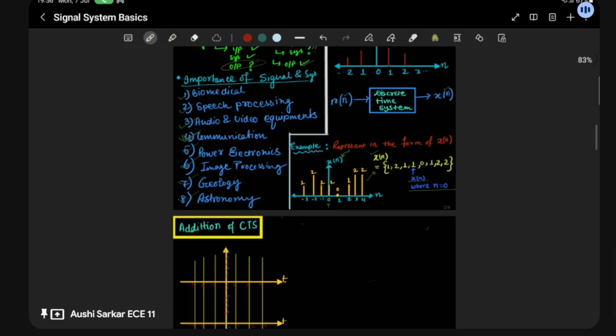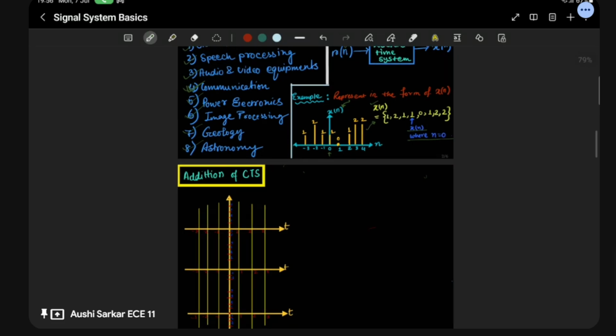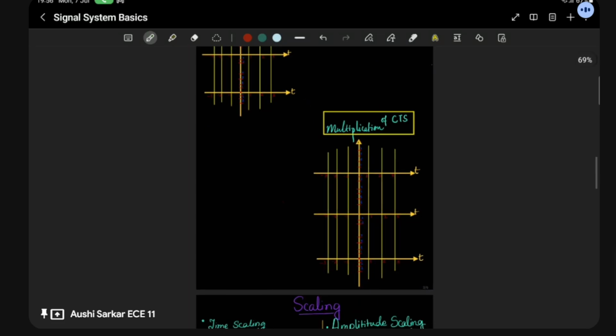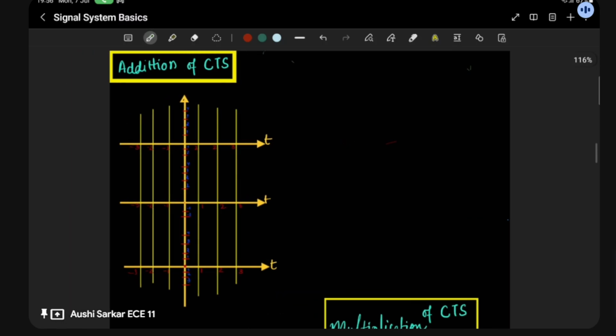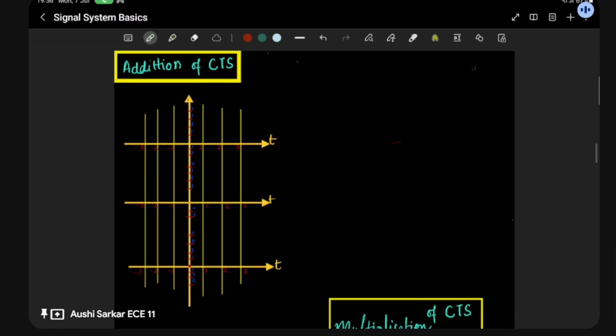Let me move on to the next topic. The next topic is addition of CTS, continuous time signals, and multiplication of CTS. These are the basic things you have to learn, so today I will be going through very basic things. Let me take addition. For the addition, I'm taking two signals.